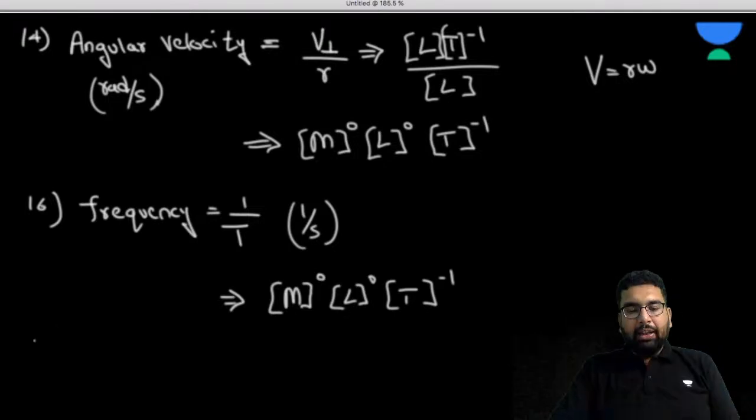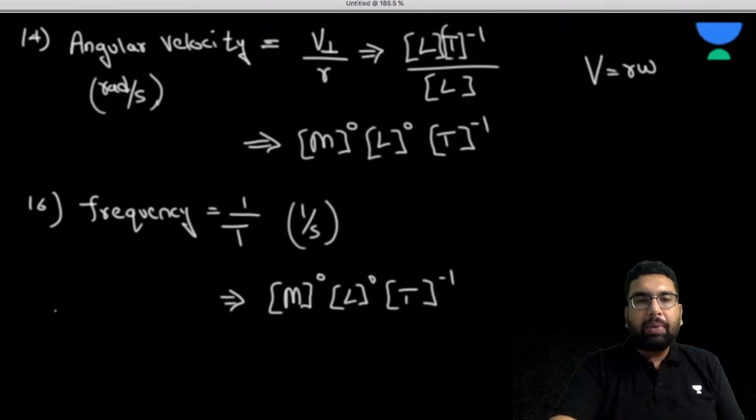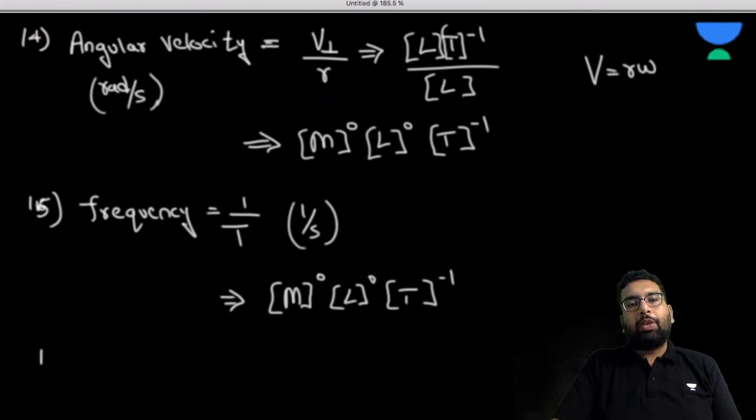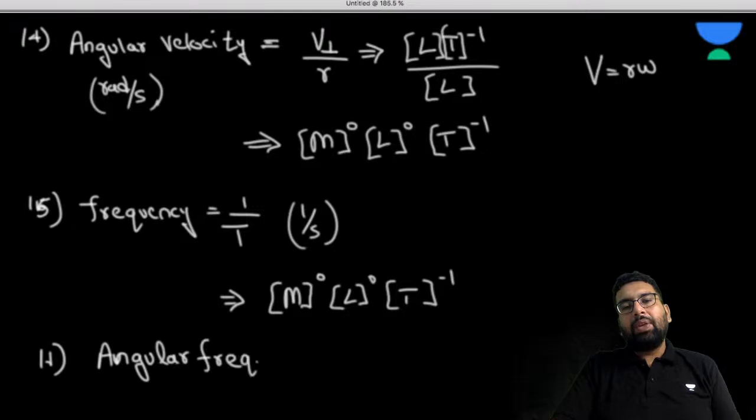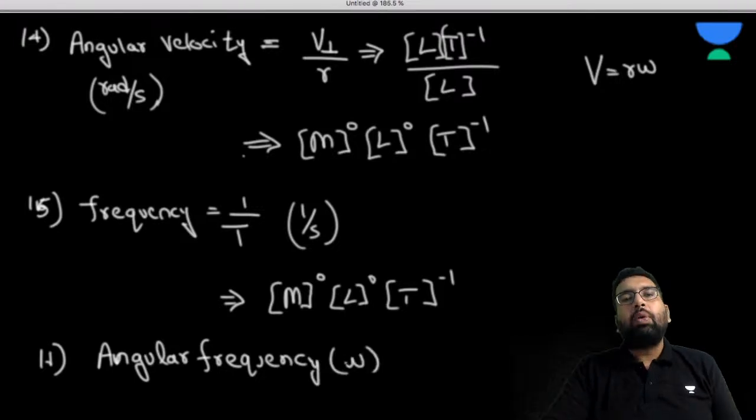Then we can have the angular frequency. So this is 15, not 16. I forgot to number, so this is 16 also. Now let's come to the 16th one. Angular frequency we normally represent as omega. Angular velocity is also generally represented as omega. So what is this angular frequency? It is 2 pi f.